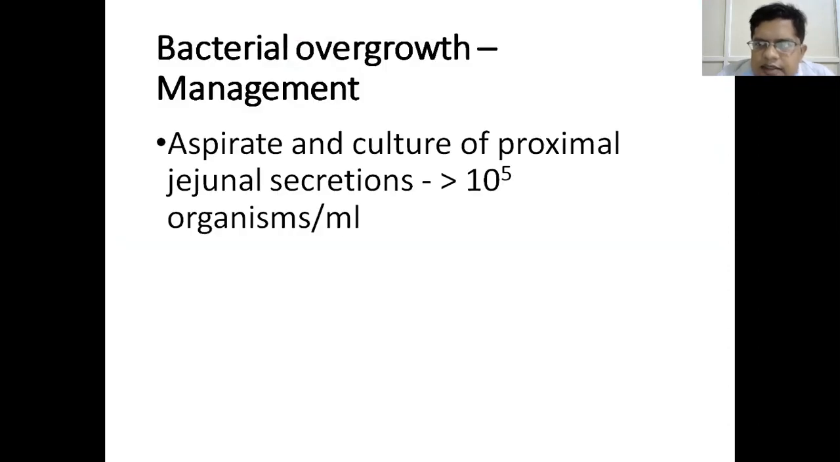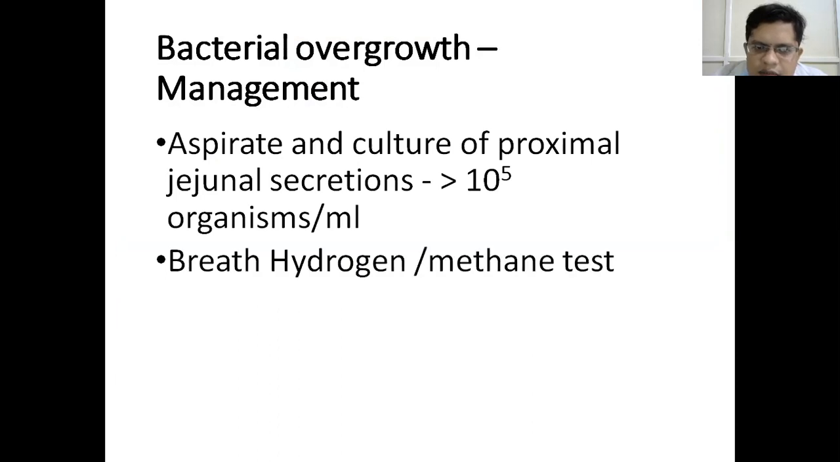So how do you manage? How do you definitely diagnose a bacterial overgrowth syndrome? You aspirate and culture the proximal jejunal secretions. If there are more than 10 to the power of 5 organisms per ml, then the diagnosis is bacterial overgrowth. However, it is not always possible.